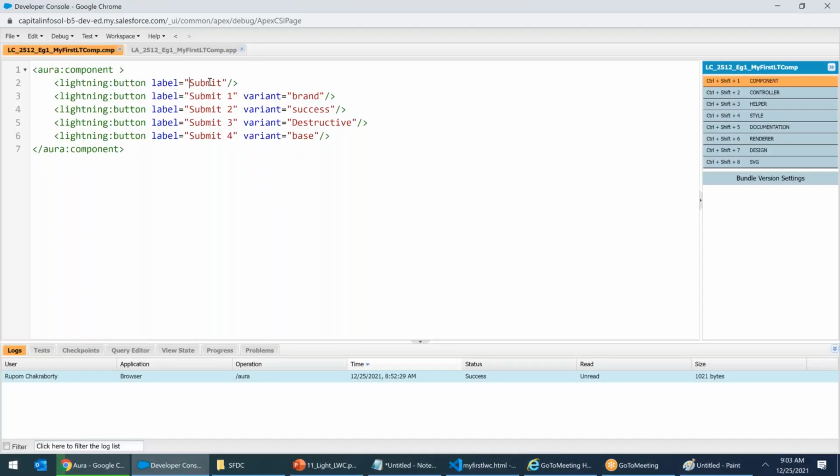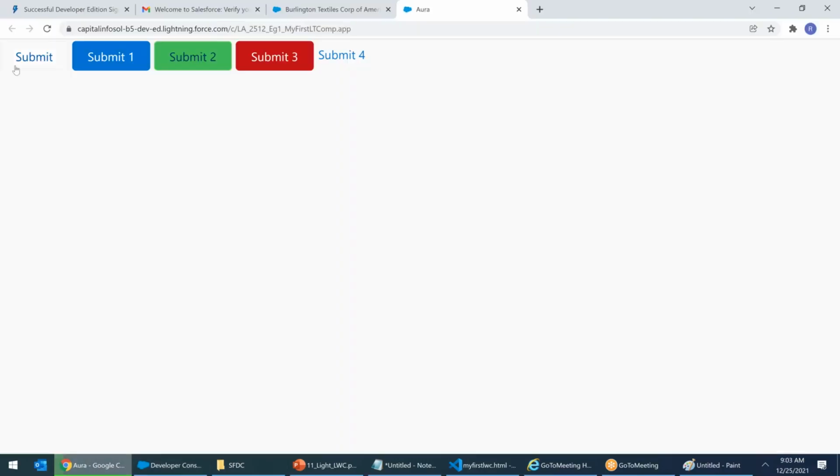See this button? I'm zooming in a little bit. See the difference between the first button and the last button. First button is nothing, it's neutral. Neutral means a plain button with a structure. Submit 1 is brand, variant equals to brand.